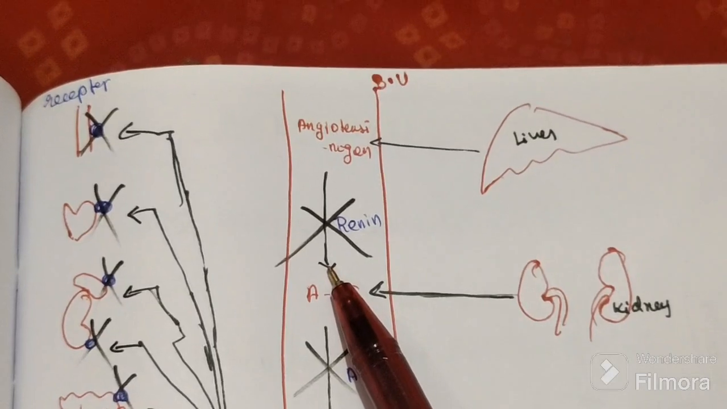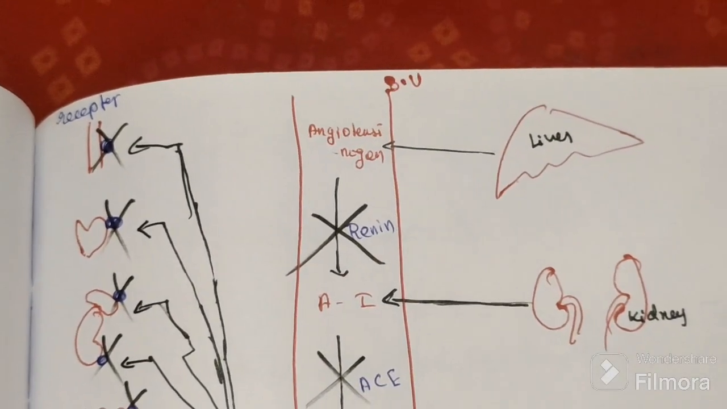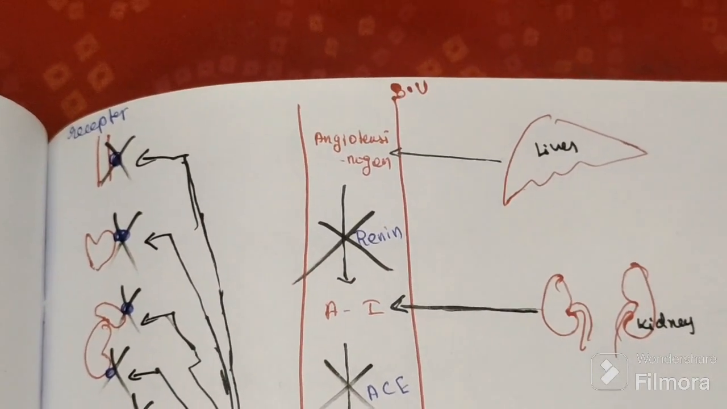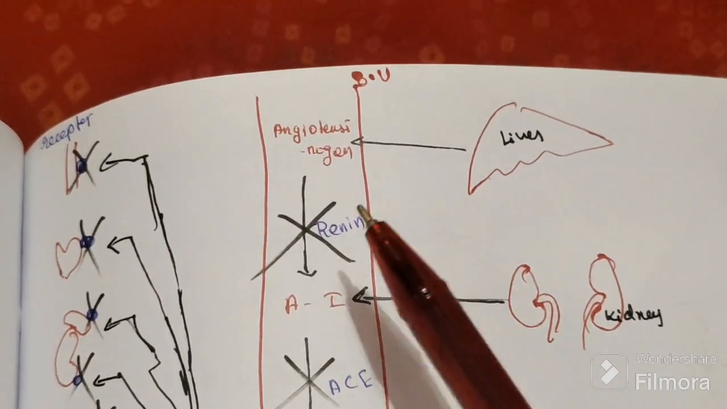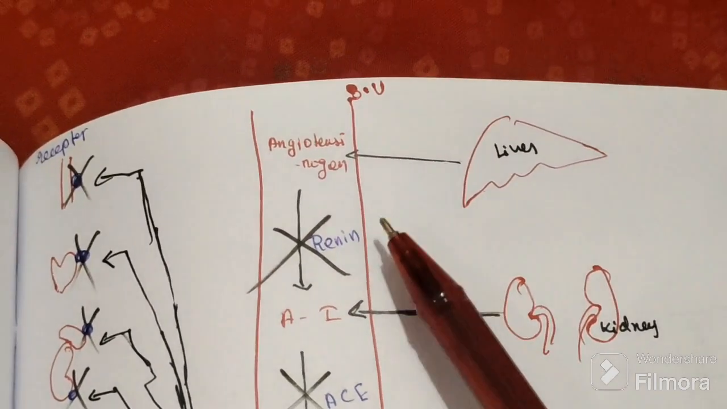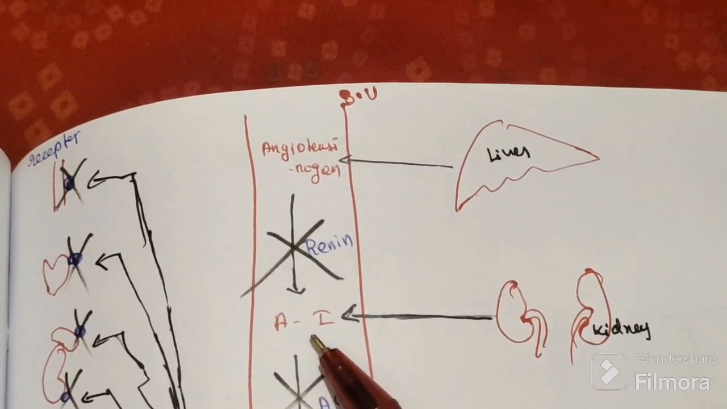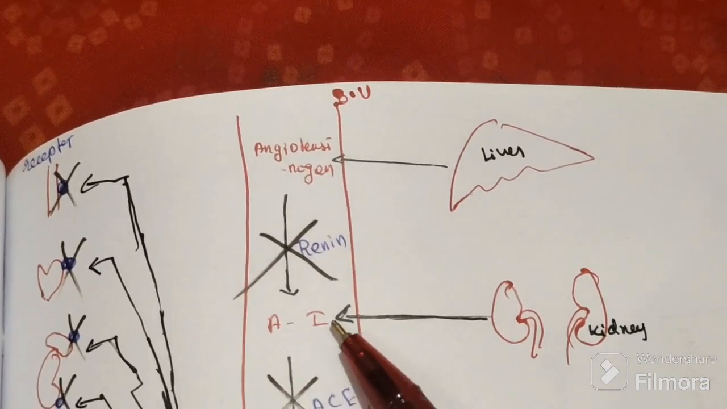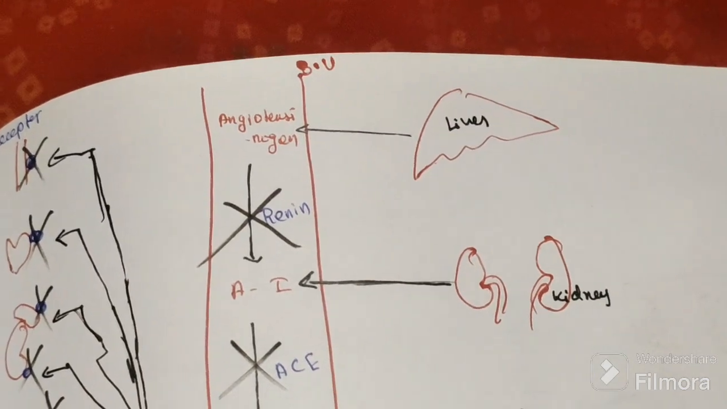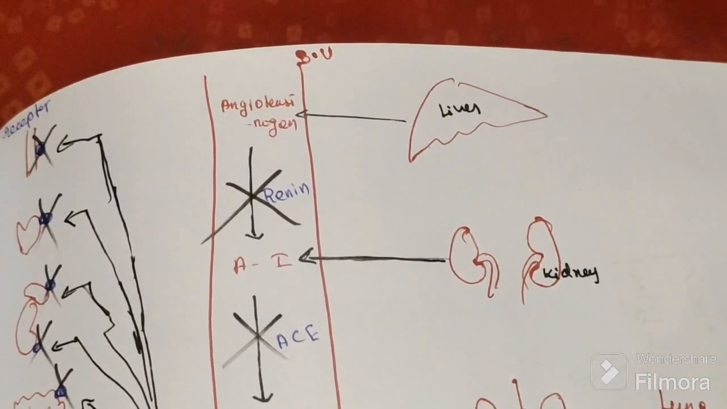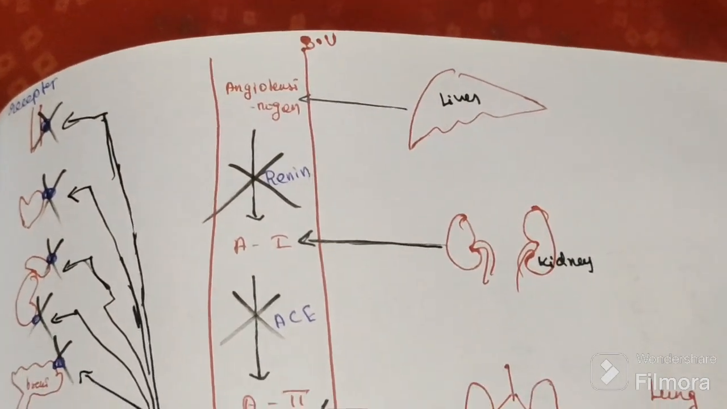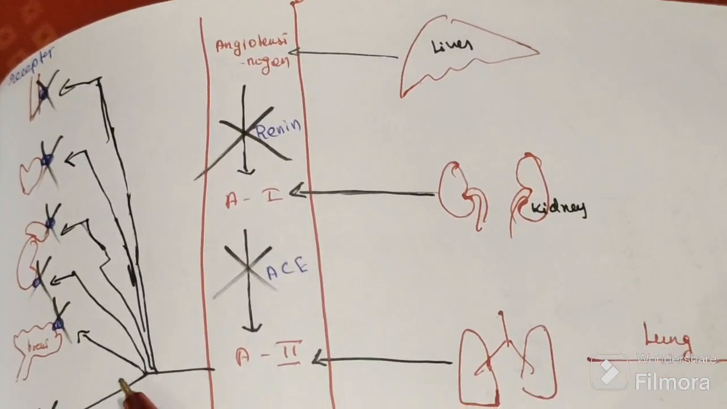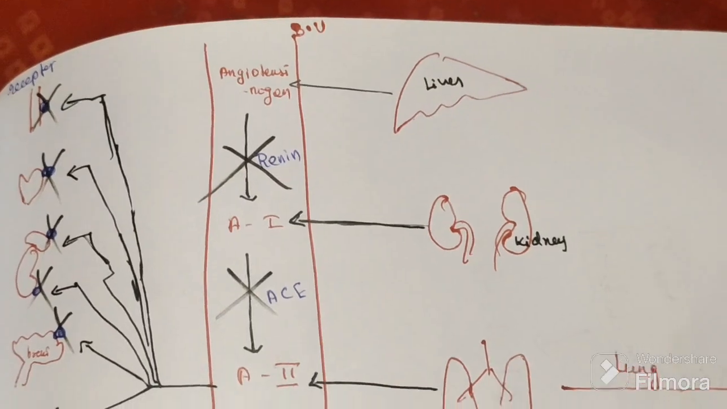Inhibit renin. If you want to treat that hypertension in old age, inhibit renin. So angiotensinogen will not be converted into angiotensin 1. Angiotensin 1 is not converted into angiotensin 2. So it will not act on that organ, so blood pressure will not rise. This one is the number one reason.